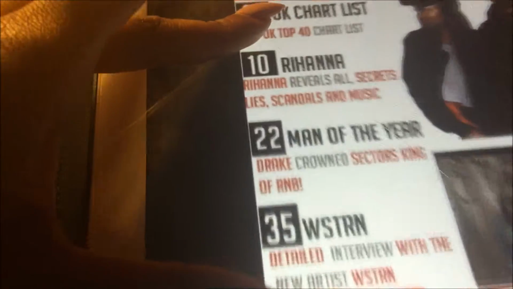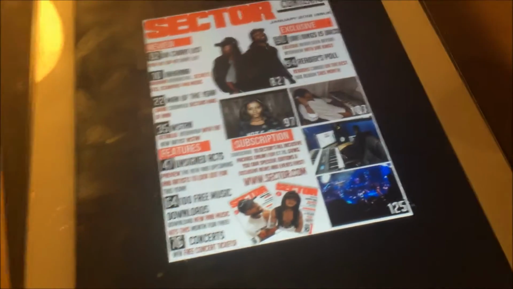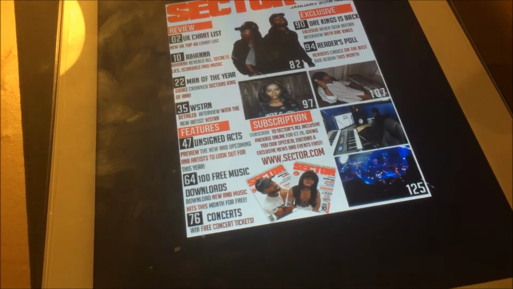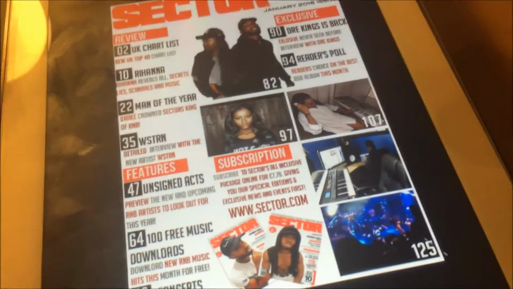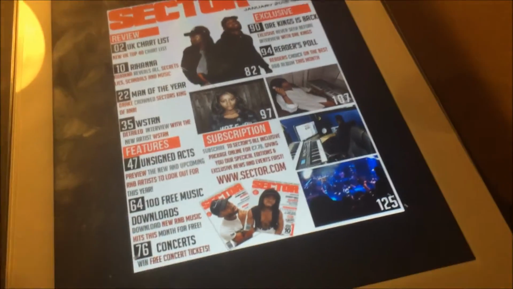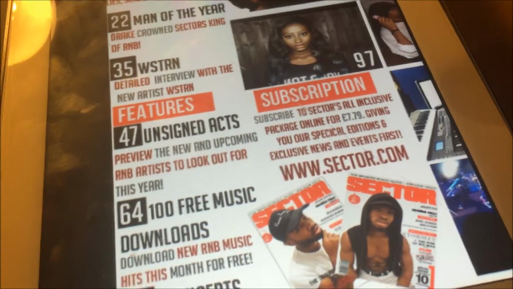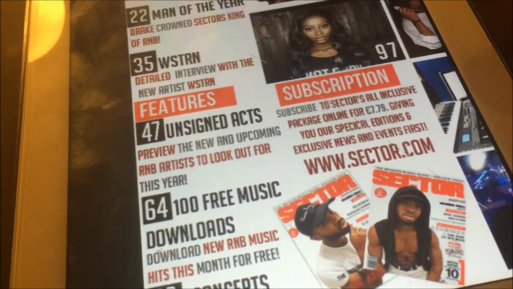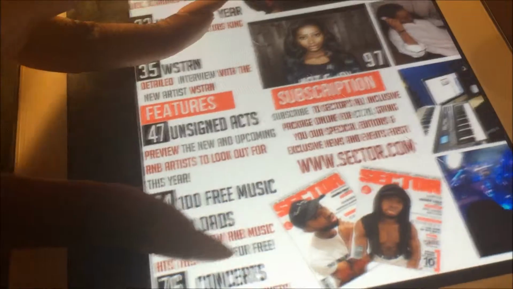And the celebrities that I featured, such as here and here, they were also featured on my front page, and I made sure to include the most relevant artists of today, as I know that would attract my audience as they are popular and my urban audience enjoy those artists. So 100 free music downloads, which I included here. My target audience would benefit from this as they are young and they probably have a low disposable income, and to have free downloads is a great bonus, and that would attract them to the magazine.